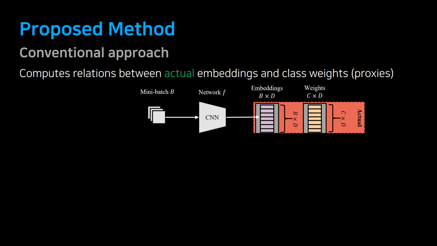To give you more perspective on how MemVir works, this is the process of conventional loss computation when MemVir is not used. A mini-batch goes into the convolutional network, forms embeddings, and then learns to consider the similarity between embeddings and class weights. This proceeds within the actual embeddings and class weights, and here, the class weight serves as a proxy.